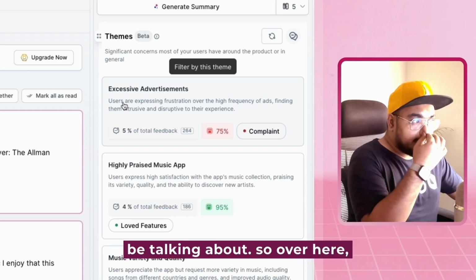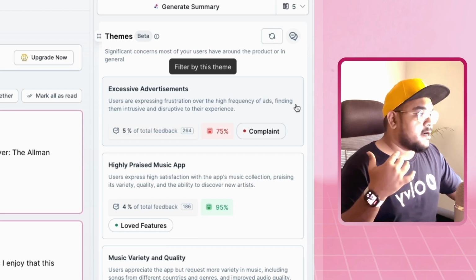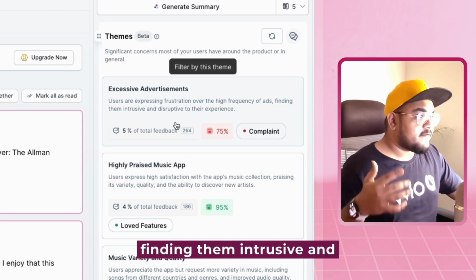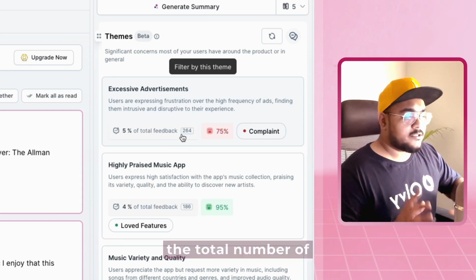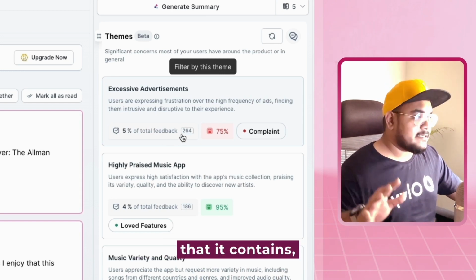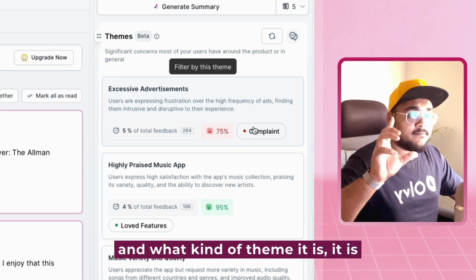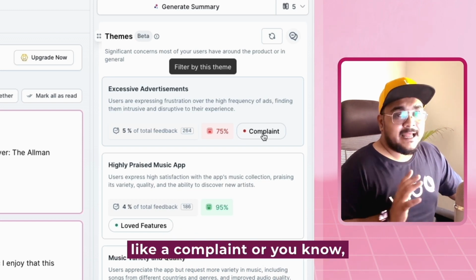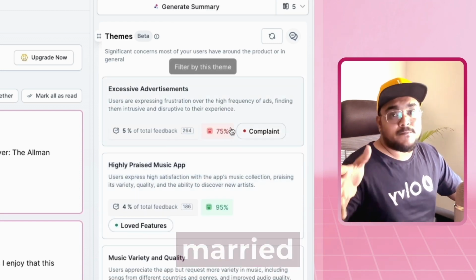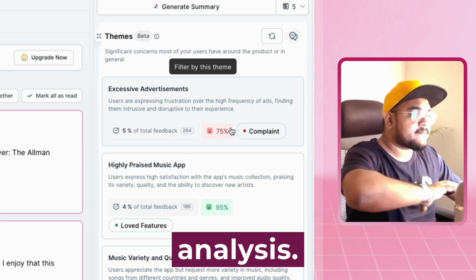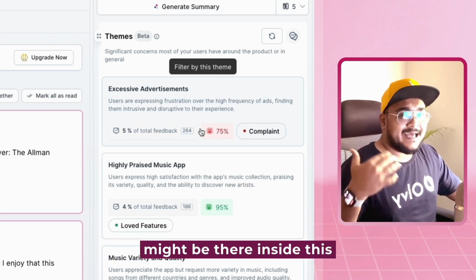For example, users are expressing frustration over the high frequency of ads, finding them intrusive and disruptive to their experience. Not just that, it also shows the total number of feedback that it contains, what kind of topic it is, and what kind of theme it is. Is it a complaint, or is it a loved feature? We also married it with the sentiment analysis so that you understand what exactly is the rage that might be there inside this topic, right?